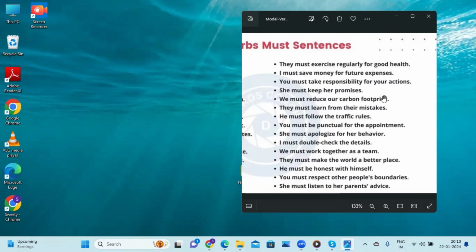And next one, she must keep her promises. When we say something to someone, like a promise, we have to follow according to our promise, and we should not break our promise. If you say something to some person, I will do this and that, we have to keep that promise. We should not break what we have given them, what we promised. According to that, we have to follow.